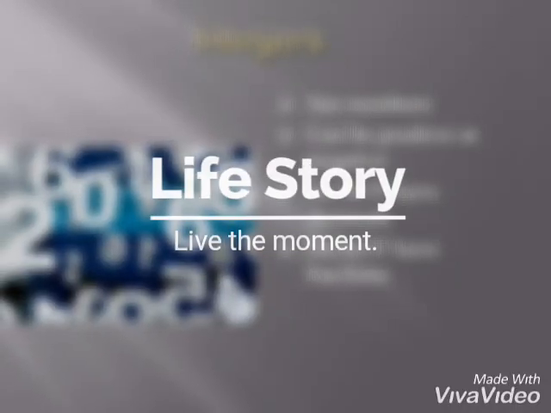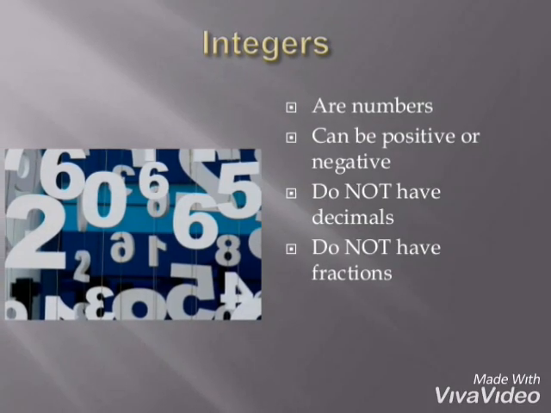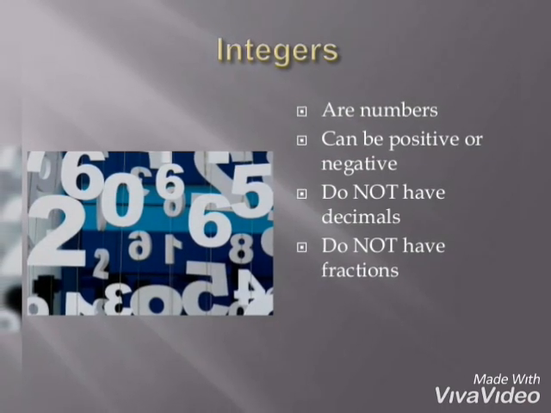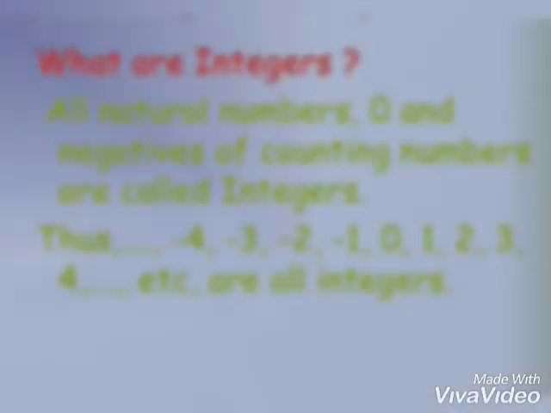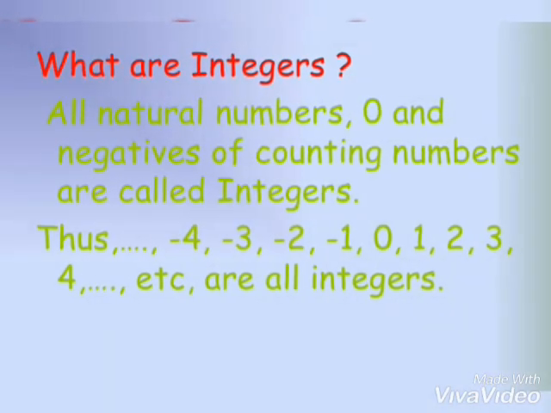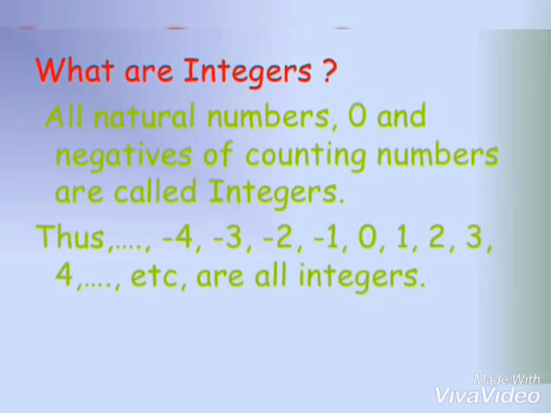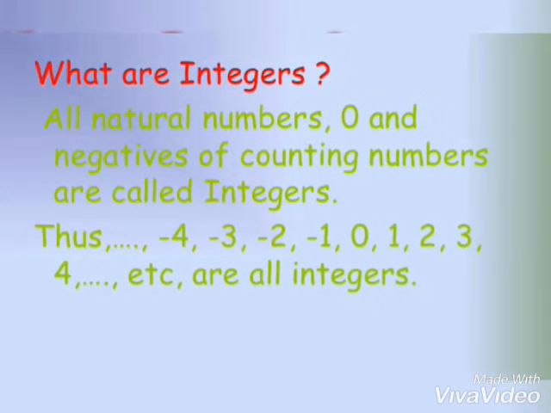Today we are going to learn about integers. Those are numbers that can be positive and negative, do not have decimals, and do not have fractions. What are integers? Integers are all the natural numbers including 0 and negative numbers. For example, -3, -4, -5, 0, 1, 2, 3, 4, etc.